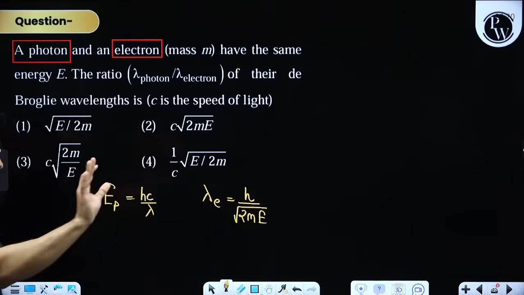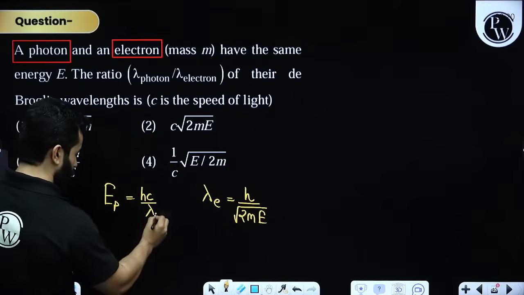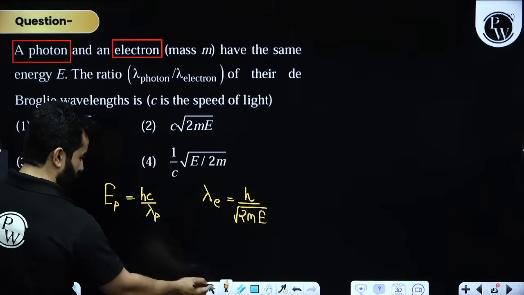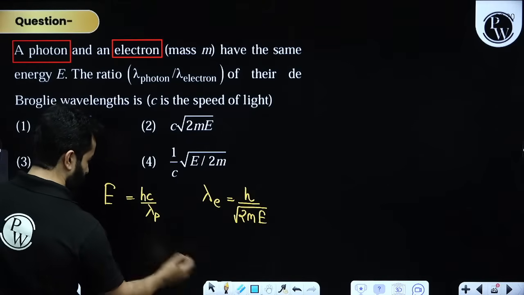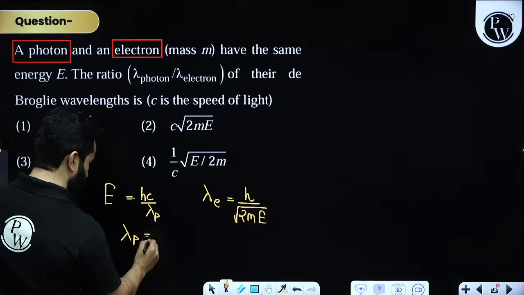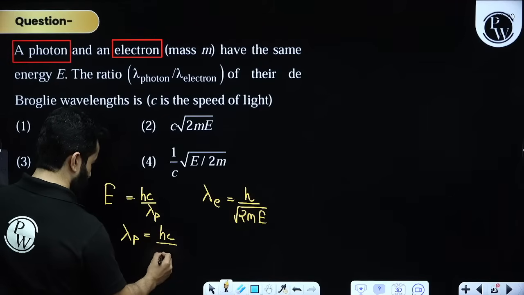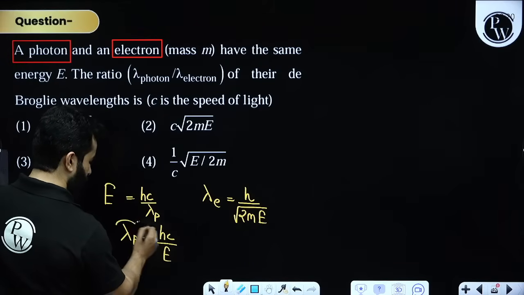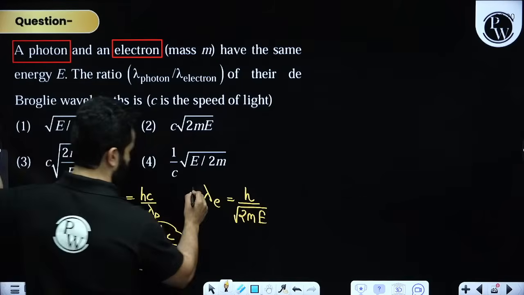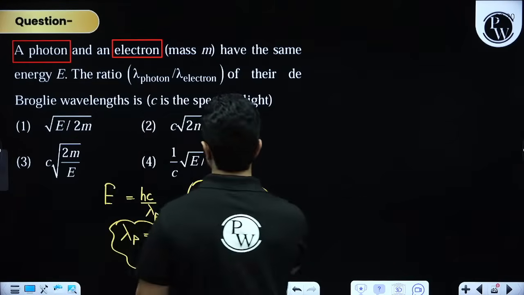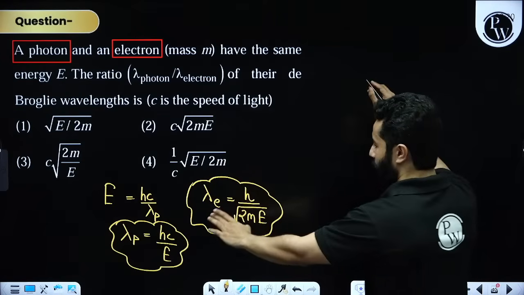Now everything's clear. Let's say this is a photon, so energy is E. Energy is E, so the wavelength of the photon can be written as hc by E. Let's take the ratio of these two things. Clear? That's it, my dear friends. So lambda of photon